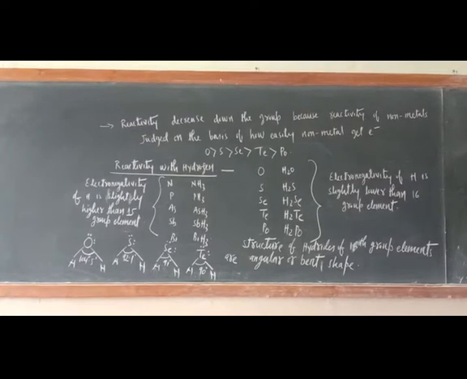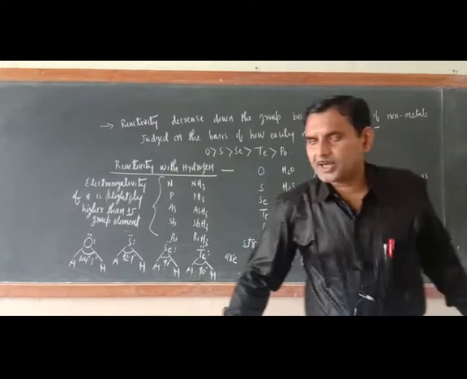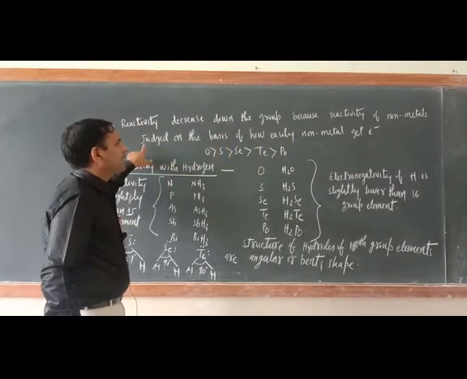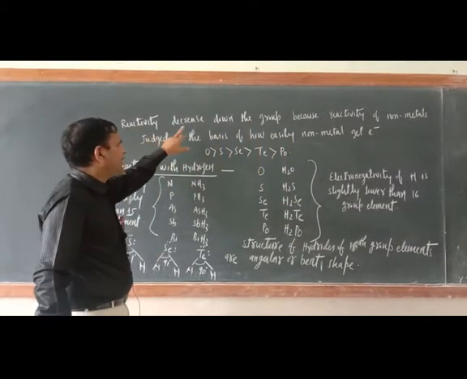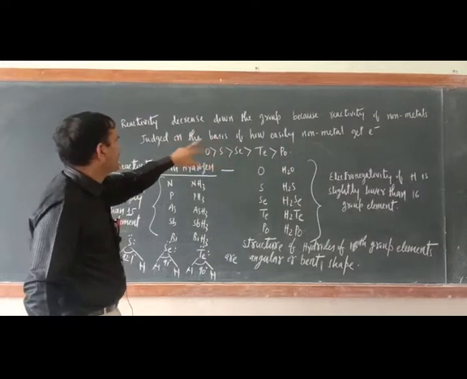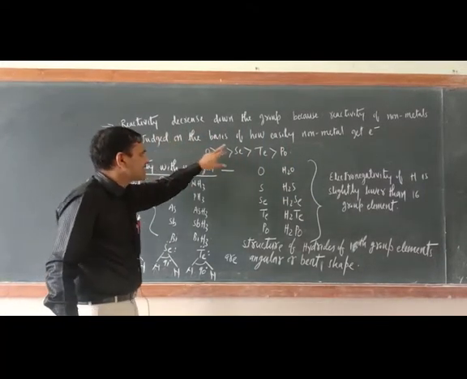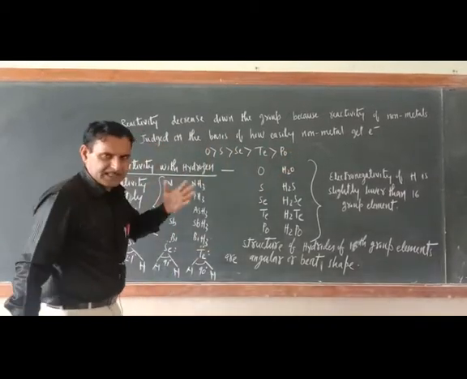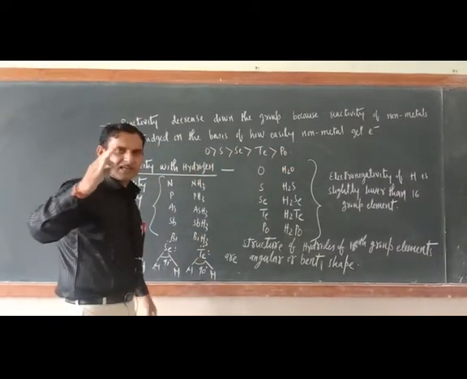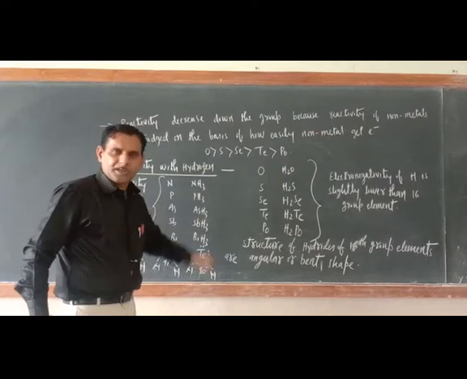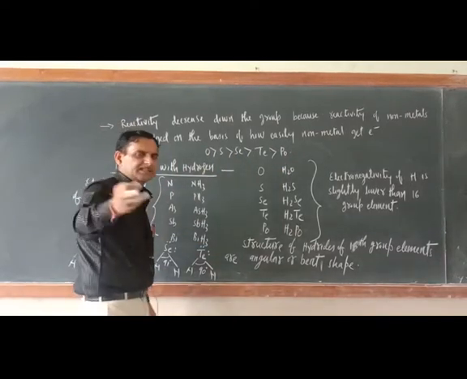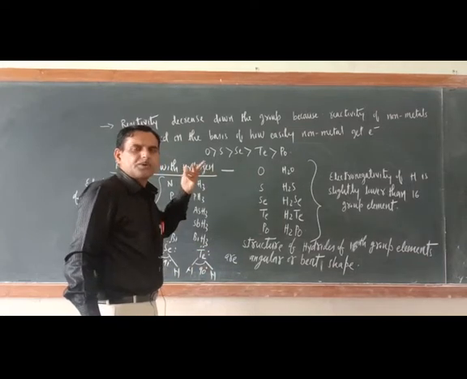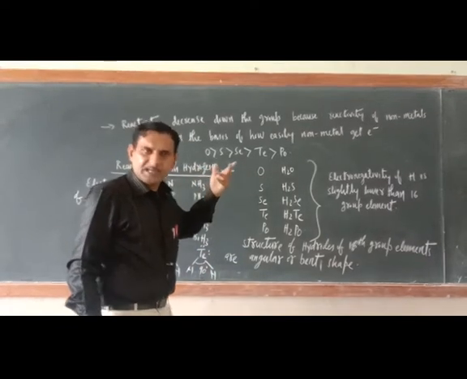So just try to understand, the reactivity of group 16 elements decreases down the group. Reactivity decreases down the group because the reactivity of a non-metal is judged on the basis of how easily it accepts electrons. Just see, oxygen, sulfur, selenium, tellurium and polonium. Oxygen and sulfur are non-metals, so group 16 is considered to be the non-metallic group.